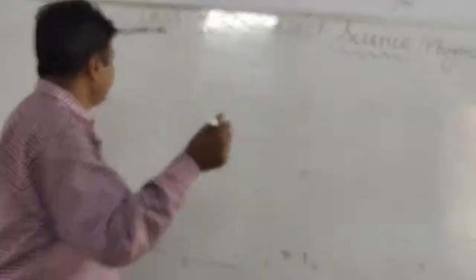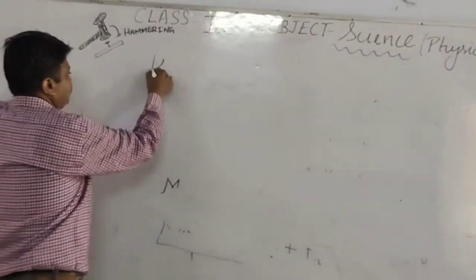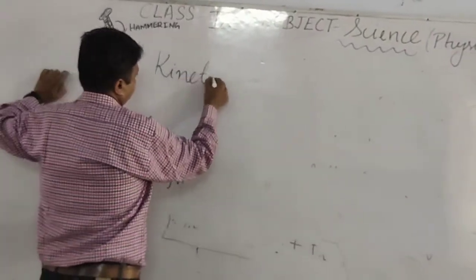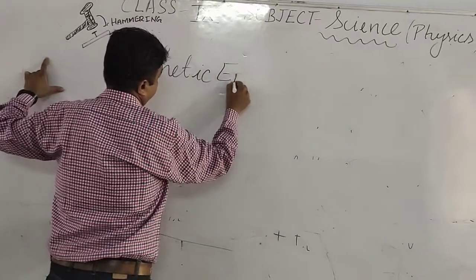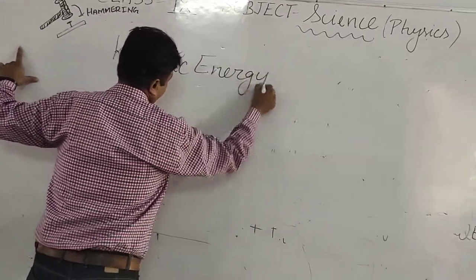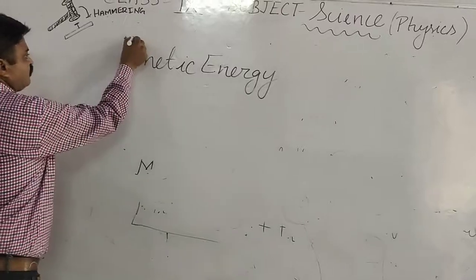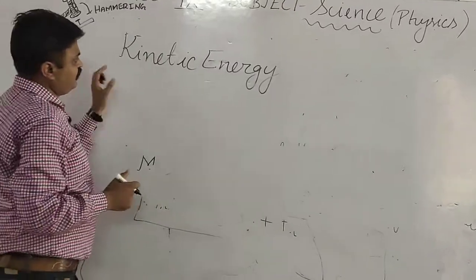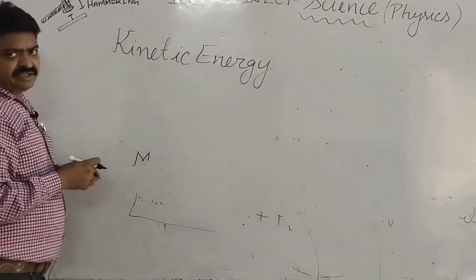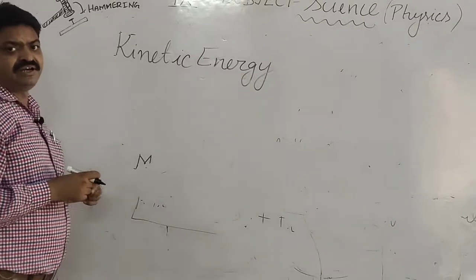So first we will discuss kinetic energy. The study of kinetic energy is known as kinetics.